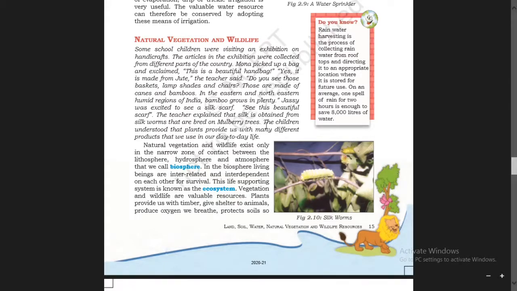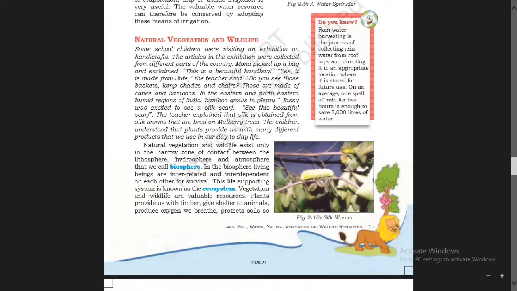The children understood that plants provide us with many different products. Now, children, they are clear that plants provide us with many different products, meaning many different things that we use in our day-to-day life. They can understand the importance of plants from their teacher.